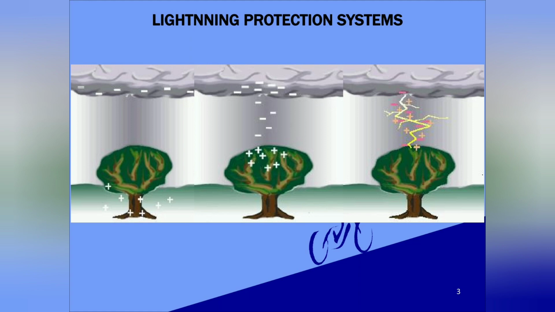As you can see here, the electrons are concentrated in the sky right above the tree. As the tree is the tallest point, the point nearest to the sky in that area, electrons will attract the protons near the top of the tree and will try to ionize them, which will end up in a sudden flow of electrons, resulting in lightning.